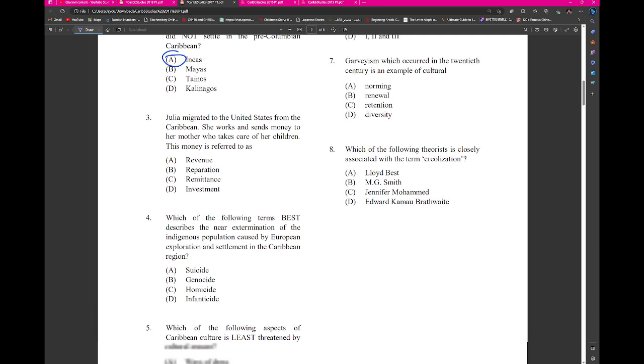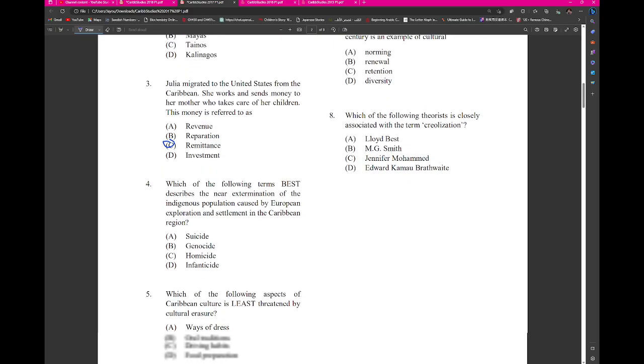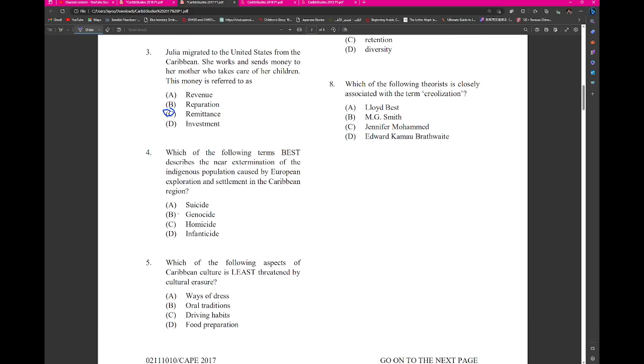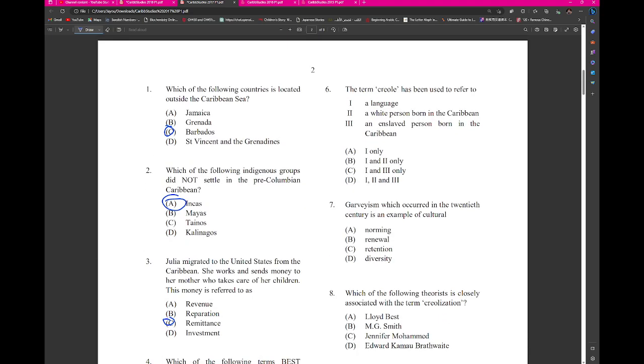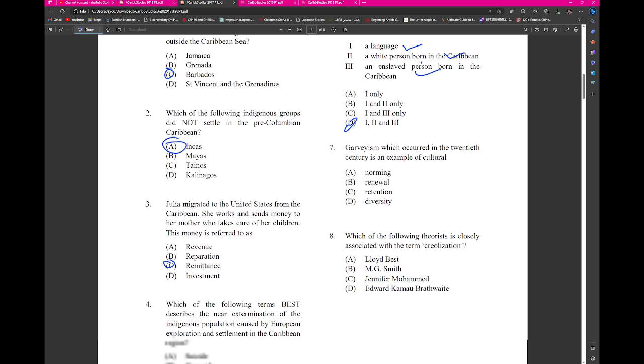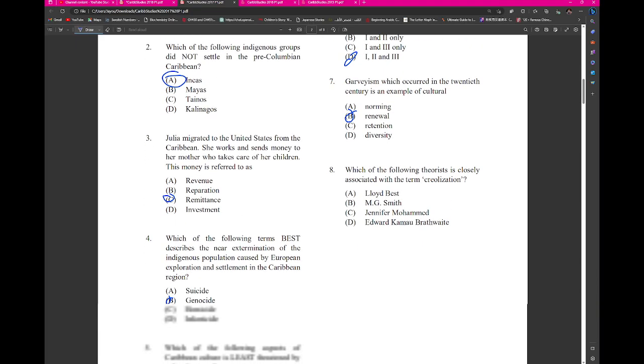Alright. Migrate, this would be remittance. Which of the following terms best describes the near extreme genocide? Which of the following aspects of Caribbean culture is least threatened by cultural erasure, driving habits? Alright, the term crew has been used to refer to all of these persons or all of these sections. Garveyism is a type of cultural renewal.